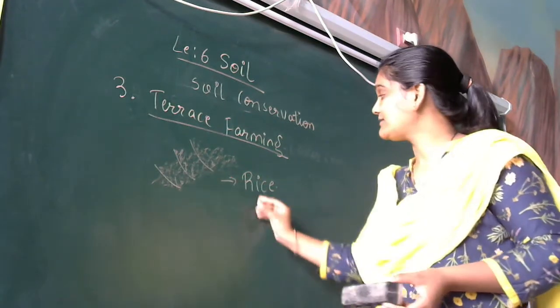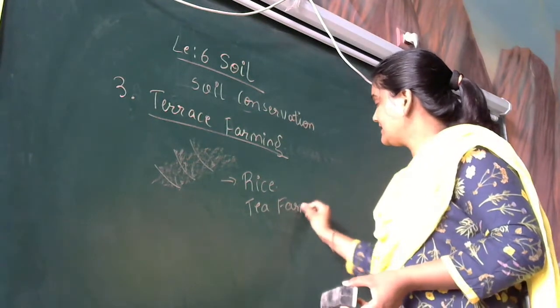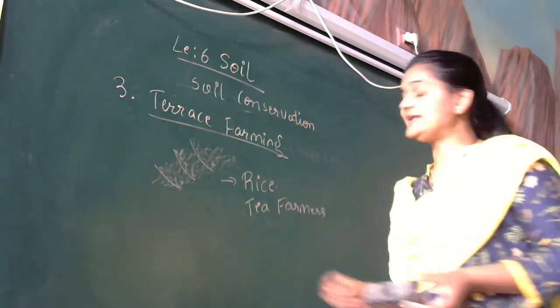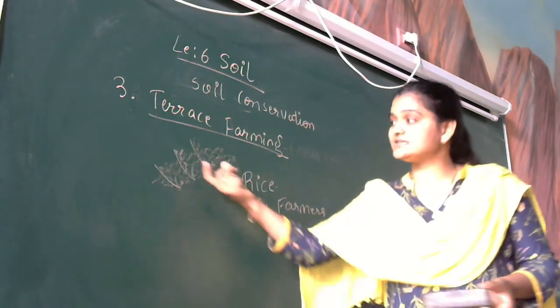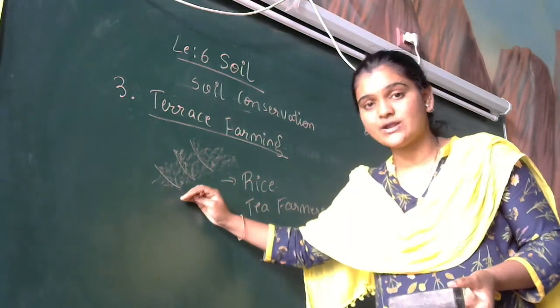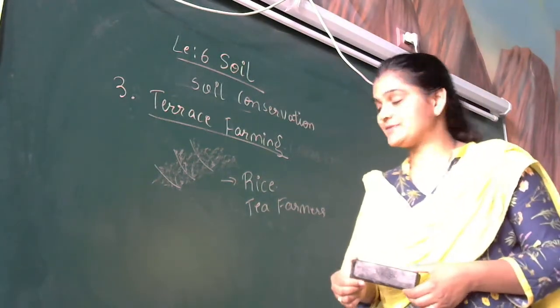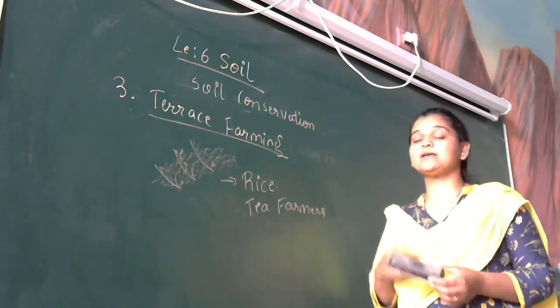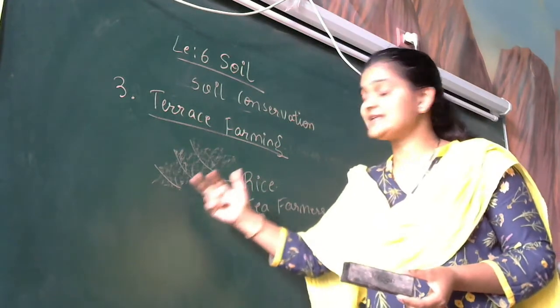One more, the tea farmers. For the production of tea leaves, we can use these slopes. Along the steps they are being sowed, and we can cultivate the crops. The crops which require more water, like rice and tea, it is more advantageous for terrace farming.